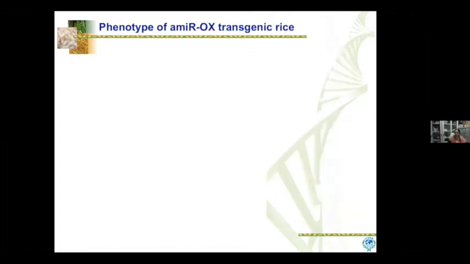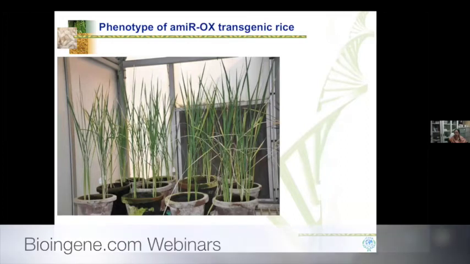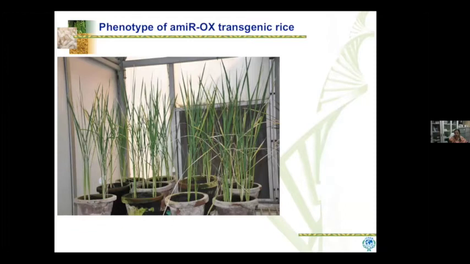But what we did was start raising some transgenics with this particular microRNA, and to show you the slides, you can see the difference in the plants. You can see these plants are much more dense as compared to these ones, and the ones in the arrow are the microRNA transgenics as compared to the wild type plants.